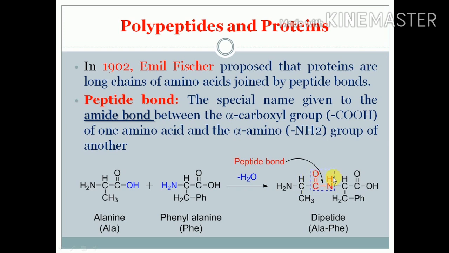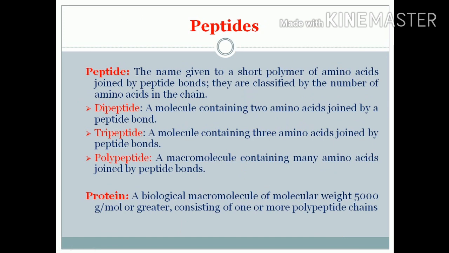If this amide bond is present in proteins or in the linkage of various amino acids, then this amide bond is called a peptide bond. Now this peptide bond joins two amino acids to each other. That's why this is called a dipeptide. The first one is alanine, the second one is phenylalanine. Peptides is the name given to short polymers of amino acids joined by the peptide bond. They are classified by the number of amino acids in the chain.